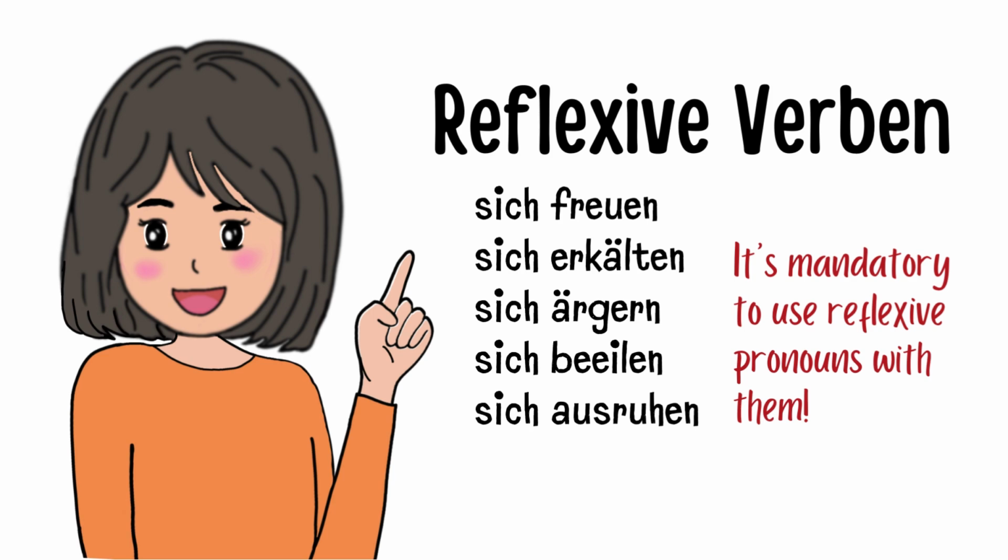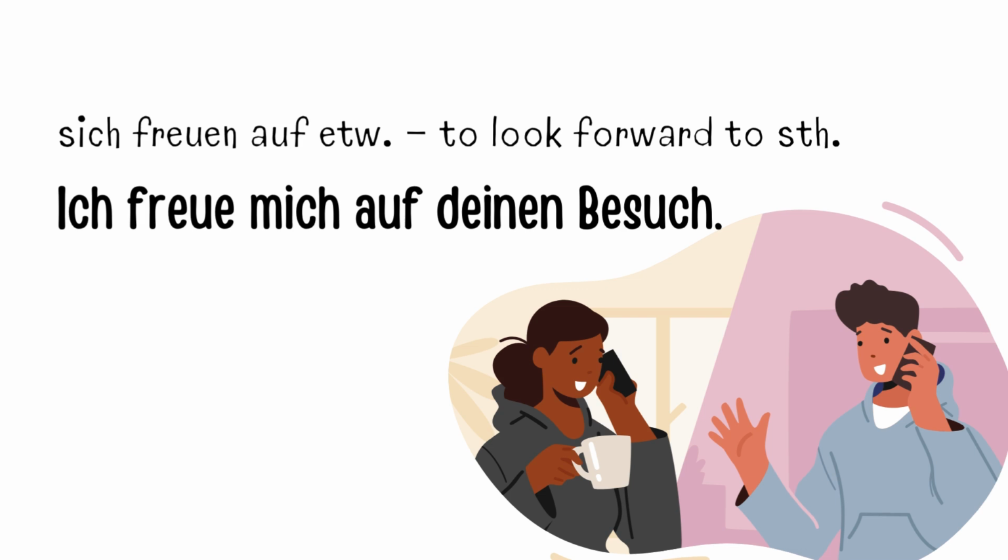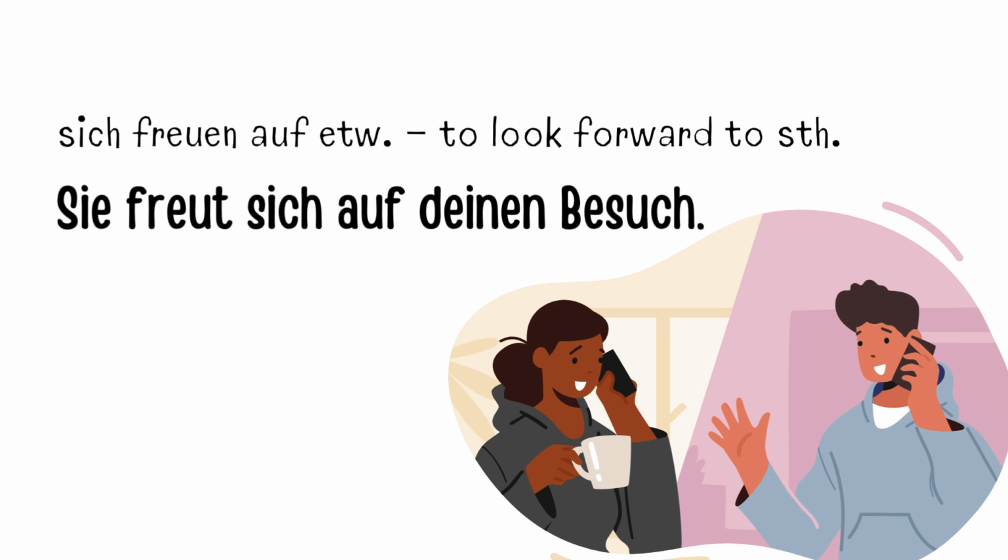Zum Beispiel: Ich freue mich auf deinen Besuch. The subject is ich, that's why we use the reflexive pronomen mich. If the subject were sie, then what would have been the reflexive pronomen? That's right, sich. Sie freut sich auf deinen Besuch. Let's continue practicing this for a while. Take a few minutes to memorize the reflexive pronomen if you have to, and then come back for the quiz.